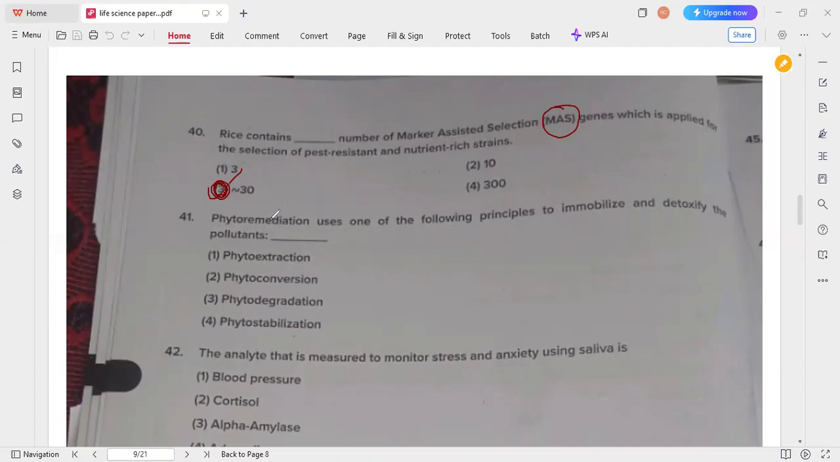So next question, phytoremediation uses one of the following principles to immobilize and detoxify the pollutants. So here the answer is option 4, that is phytostabilization. Okay, phytostabilization is the answer for this 41 question.